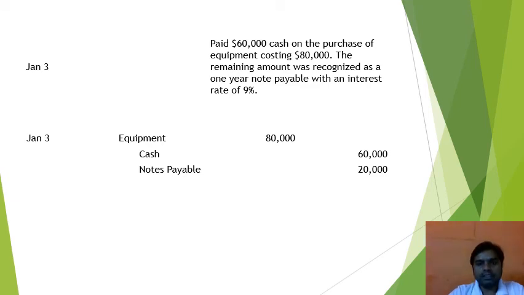So we can see here that the total cost of the equipment was $80,000, in which the company has paid $60,000 through cash and $20,000 on credit. So these were three examples of journal entries for a company which was incorporated at the start, in which we have applied the golden rules of accounting. So go through it. The rest of the statements we will learn in the next class. Thank you.